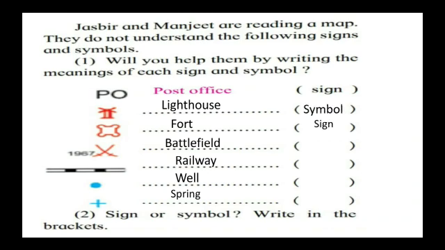Fort is a sign. Battlefield is a symbol. Railway is a symbol. Well, sign. Spring, sign. So for the second question, sign or symbol, you have to write in the bracket. Write this down in your textbook with the pencil.